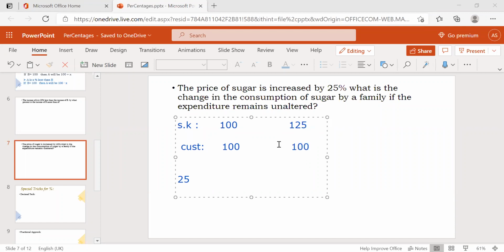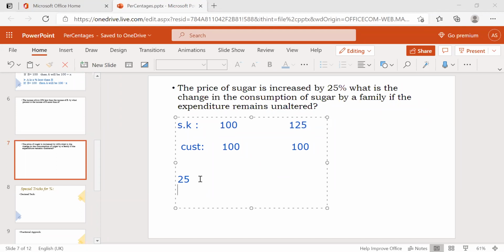Now, what's the increase here? 25 rupees is increased. For this 25 rupees, how much will they reduce the quantity? If we find out, then that much is the equivalent percentage of reducing the quantity, right? Now, you just find out 25 rupees increase, out of what?